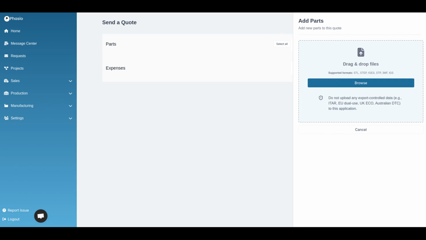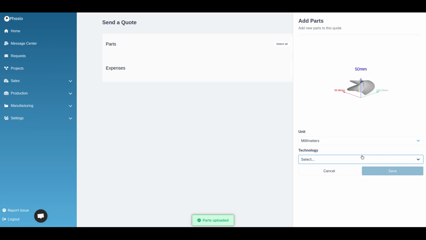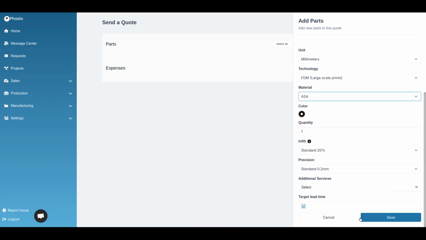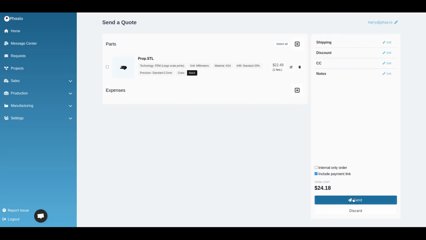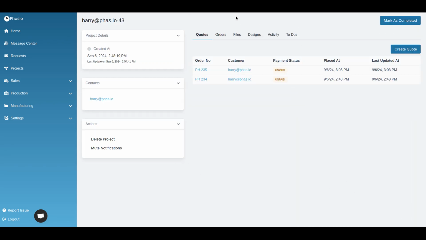So let me go ahead and add a new part, and we'll add a quote into this project. I've just got to set some parameters for it, and we should get our price, and I'll send this off to the customer. And as you can see, we now have 2 quotes inside of this project. So for ongoing relationships with customers, this can be really valuable.